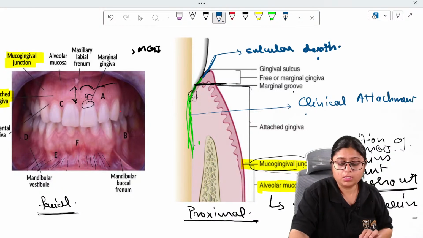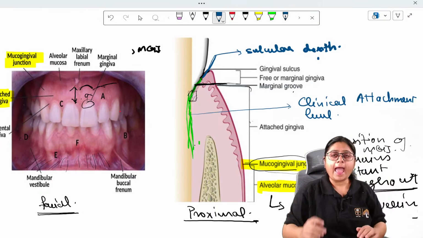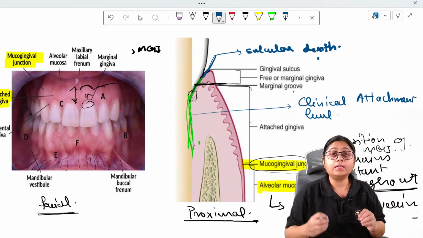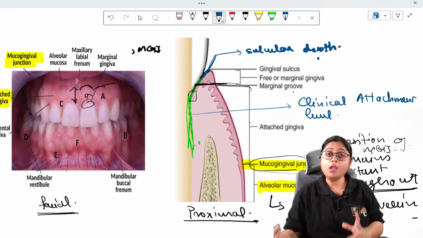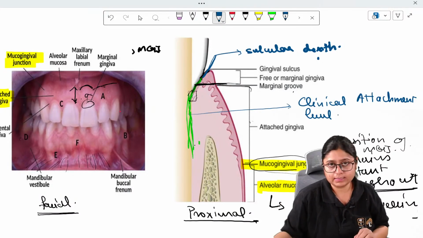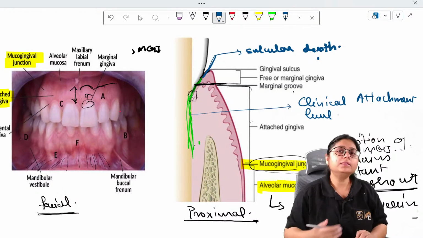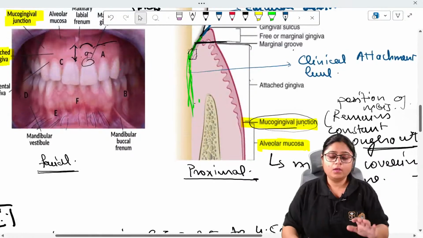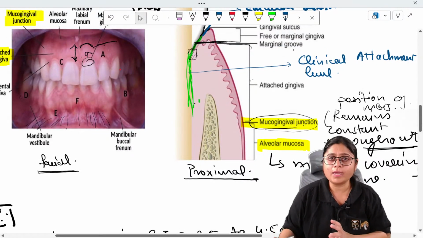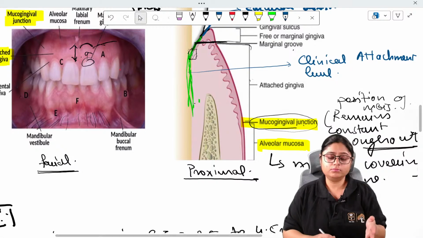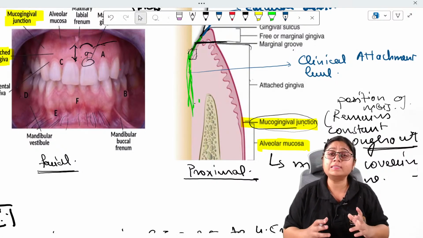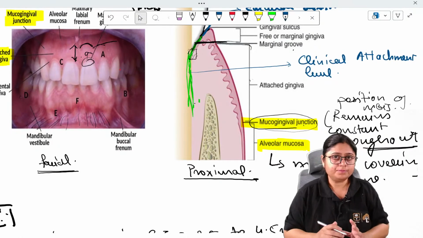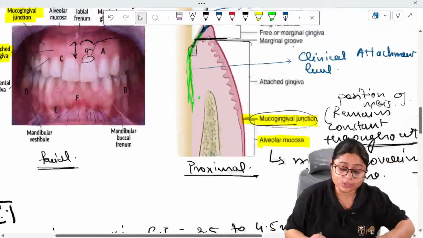And in the questions, sometimes it is asked to calculate the clinical attachment loss in this case. So first you have to be clear what clinical attachment loss is. Now let us see some of the scenarios. I mostly cover this in periodontal pocket, but as we are here, I have told you what clinical attachment level is. I'll just tell you three scenarios and how to calculate the clinical attachment loss.